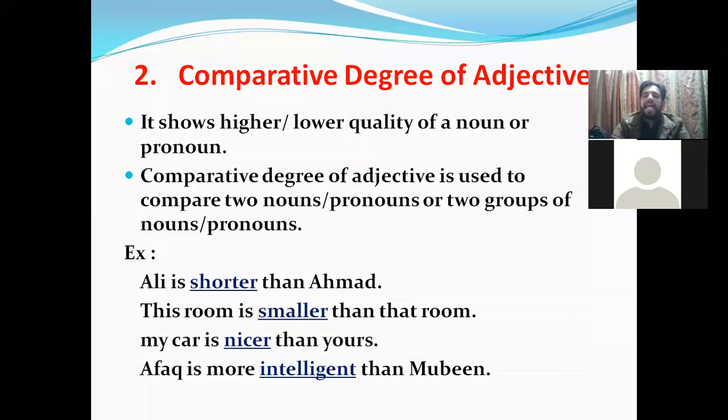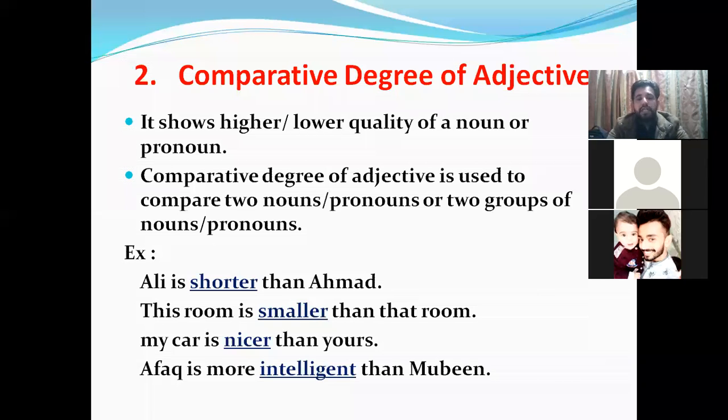My car is nicer than yours. Like suppose I have a car and you have a car. So I say my car is nicer than yours. So it means the quality of my car is more than your car. Likewise, Afaq is more intelligent than Mubin. So here we are comparing two nouns to each other, like Afaq and Mubin. So the quality of Afaq is more than Mubin. So we are comparing nouns here.